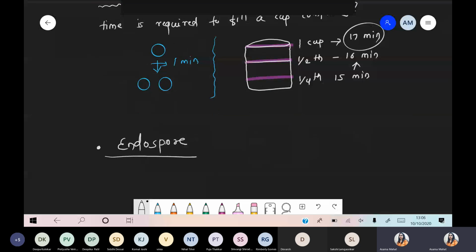Endospore formation is nothing but the spore present inside the bacteria. These are endogenous in nature. So quickly we are taking those bacteria that are involved during endospore formation. First of all, not all bacteria form endospores. Few bacteria do, and the very first example is Bacillus species. They are involved in the formation of the endospore. And another one is Clostridium species. So Bacillus species and Clostridium species are the two bacteria involved during endospore formation.